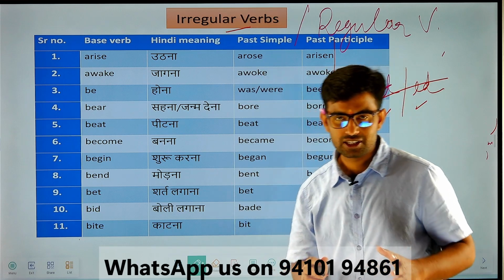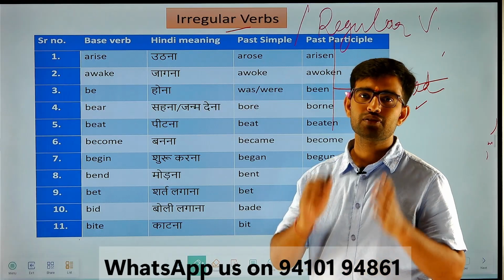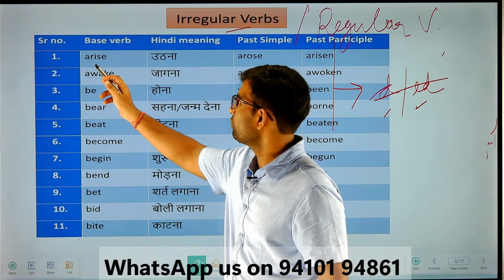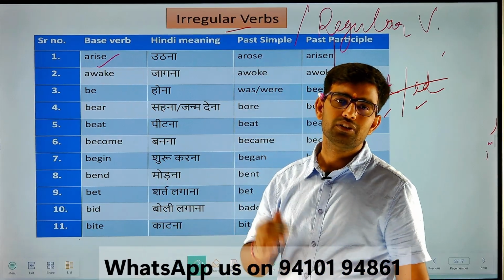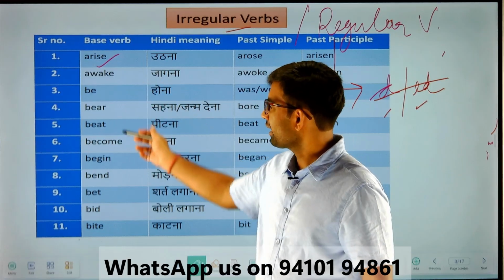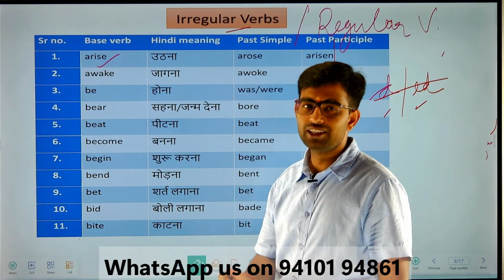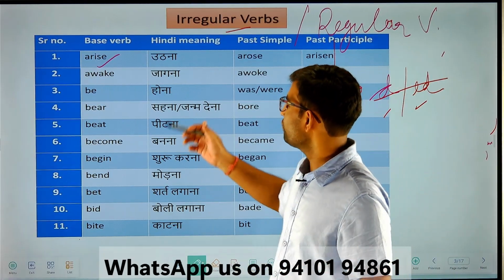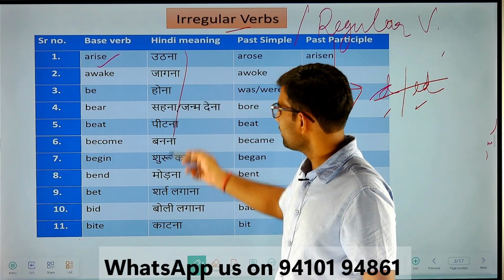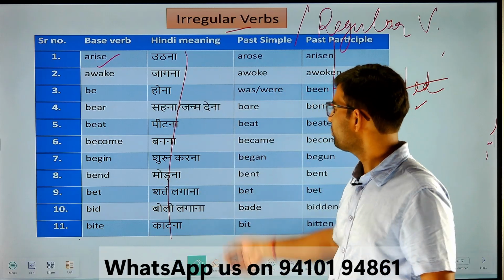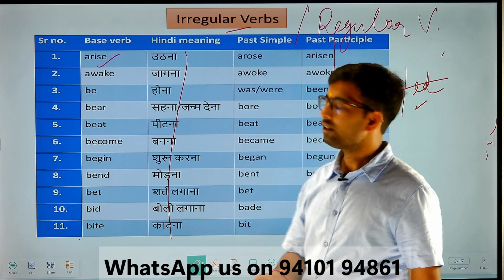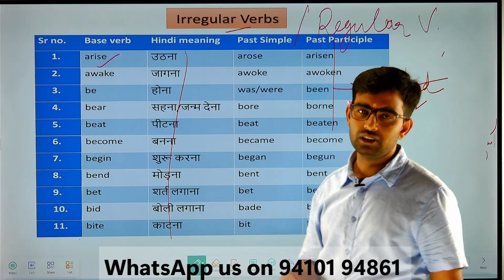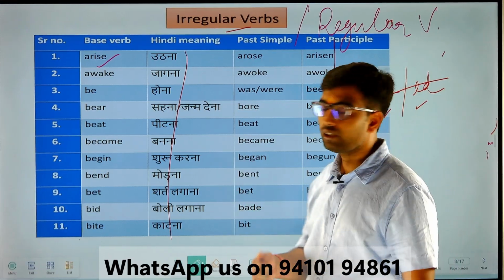The pronunciation of each and every verb is very important. And if you don't know which action is associated with which verb, kindly refer to the dictionary. What does this action mean? That's very important. Otherwise, mugging up and memorization will not help you at all. As I have already told you, translating into Hindi is not going to help you. Just look in the dictionary at each and every tough one, where you don't know the action associated with the verb.